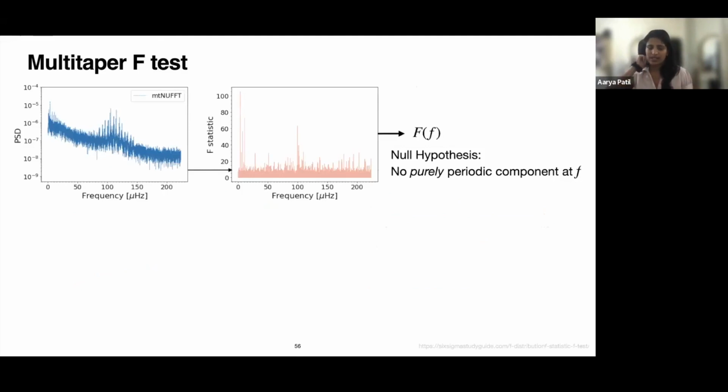And how that works is that, again, I go back to the same Kepler time series, Kepler 91. I have computed the multi-taper NUFFT periodogram for that time series that I show to the left. Then I've computed the F statistic for each and every frequency of this periodogram, and that's what I show here to the right.